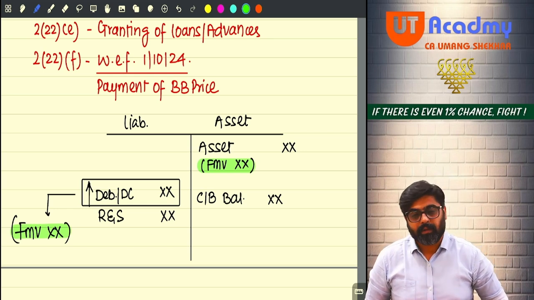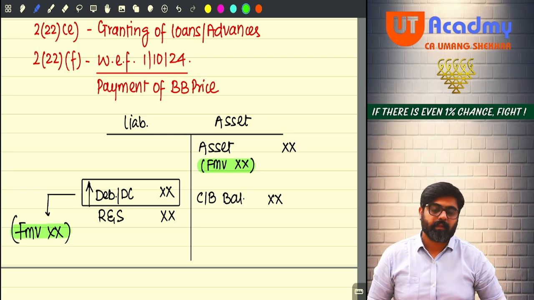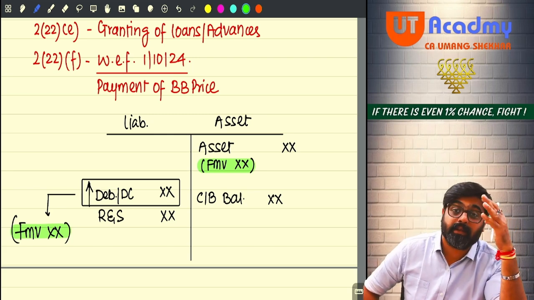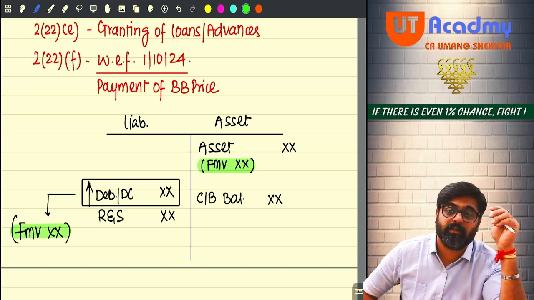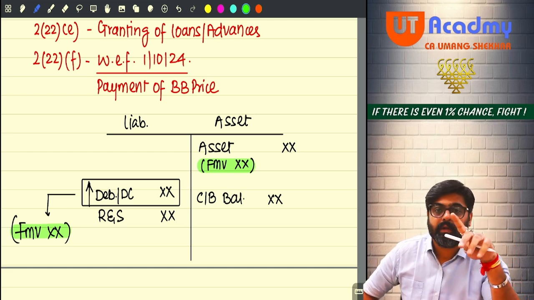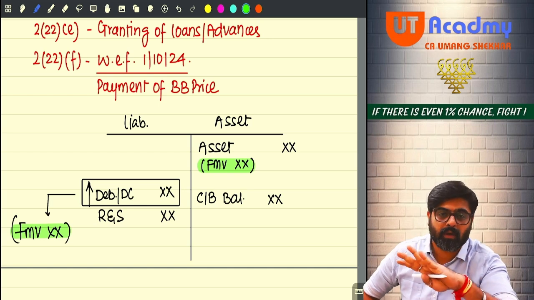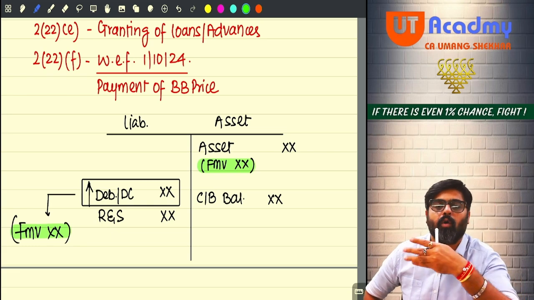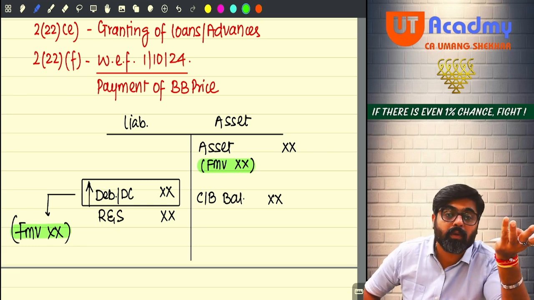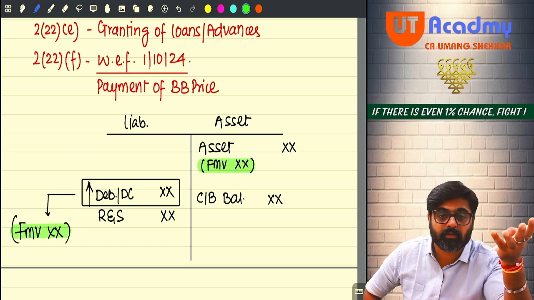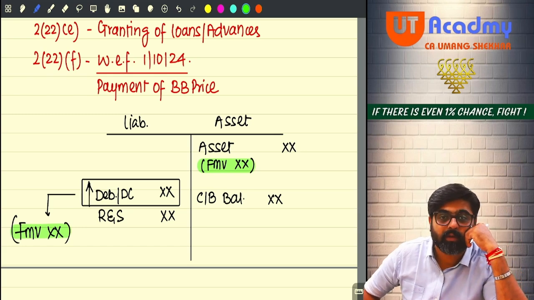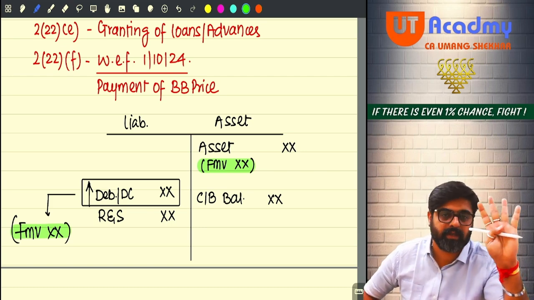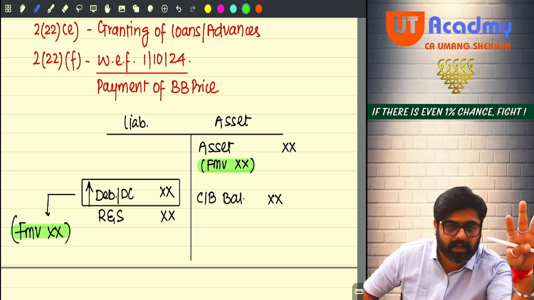Now tell me one thing. The fair market value is 8 lakh rupees and the reserves and surplus is 10 lakhs. So if these bonds or debentures were not given, normally the dividend would have been given, then how much dividend would the company have been able to give? 10 lakh? No, because the reserves and surplus was 10 lakhs. So if accumulated profits are 10 lakhs, to the extent of 10 lakh the dividend can be given, no?